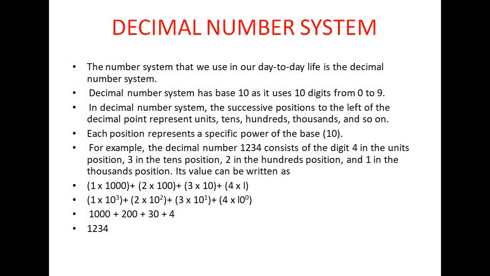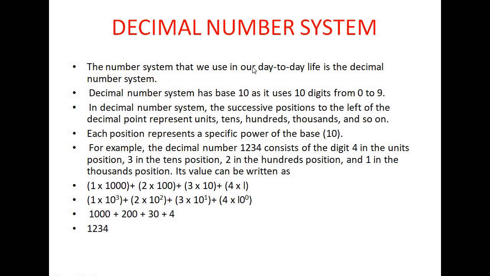Whether it is decimal, binary, octal, hexadecimal, we will convert from one number system to another number system. We will discuss that in the coming classes. So first we will discuss what is the decimal number system.